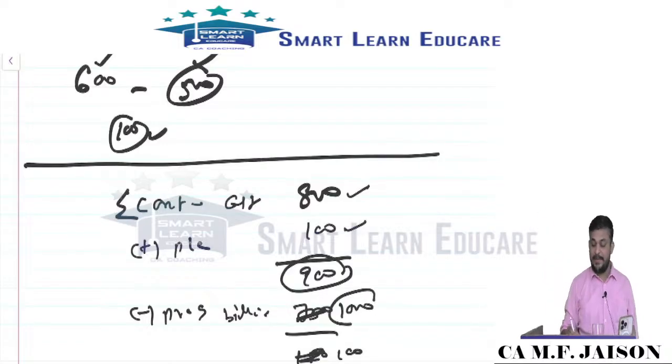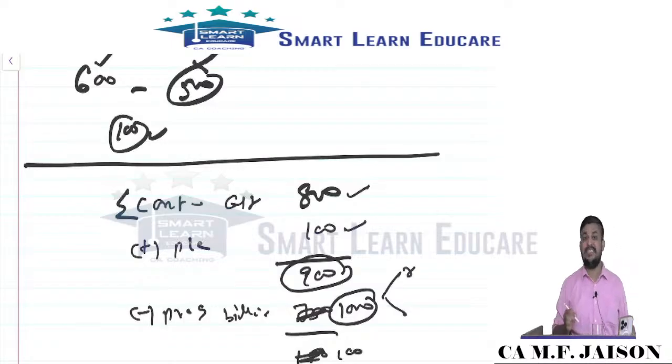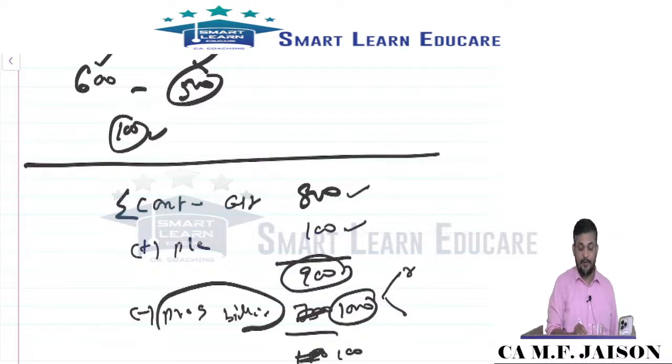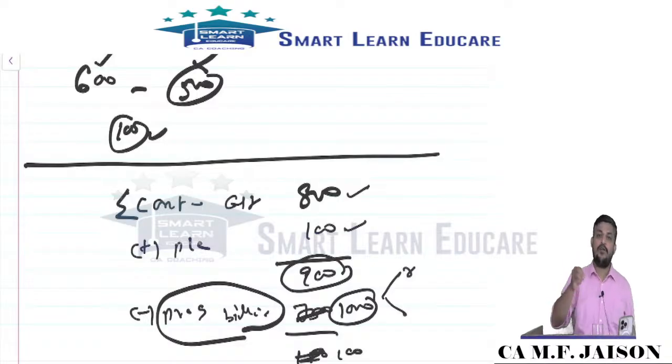The billing may be given in two forms: amount already received and yet to be received. That is, retention money, together called progressive billing. Either they will give the billed value, or the amount already received this much and yet to be received this much. But together it is the progressive billing.